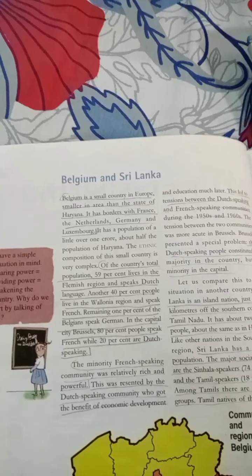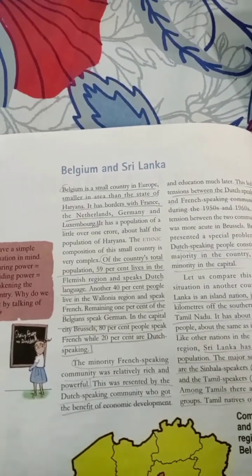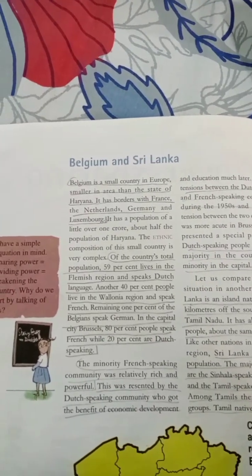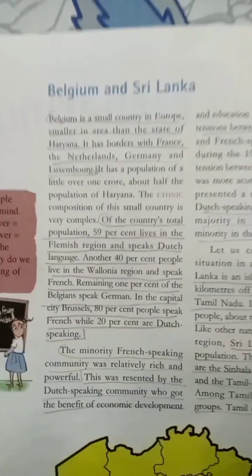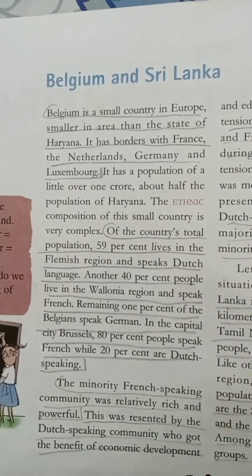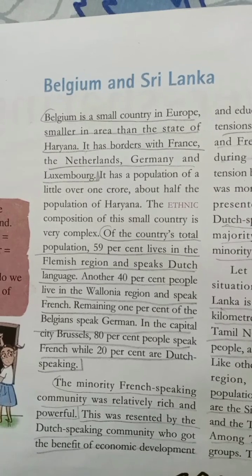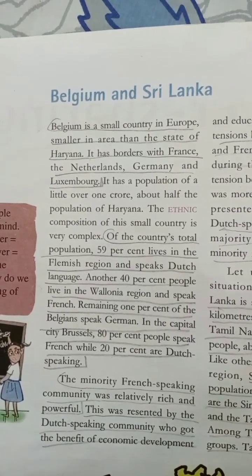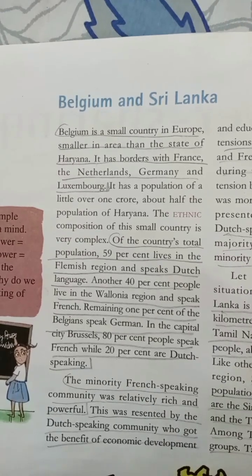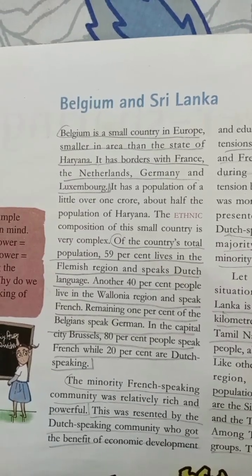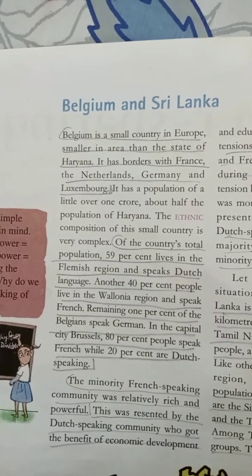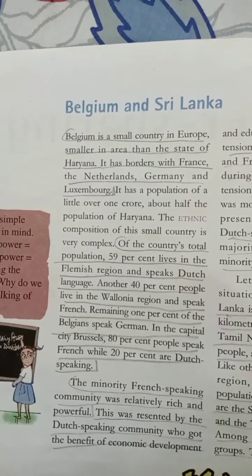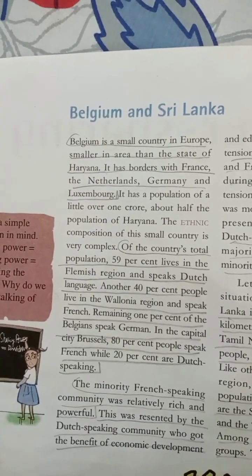Students, this is the lesson Power Sharing, and the first topic of the lesson is Belgium and Sri Lanka. You know the paragraph where you see that Belgium is a small country in Europe, smaller in area than the state of Haryana. There is a possibility that the question may ask: name the country which is similar in area to Haryana.